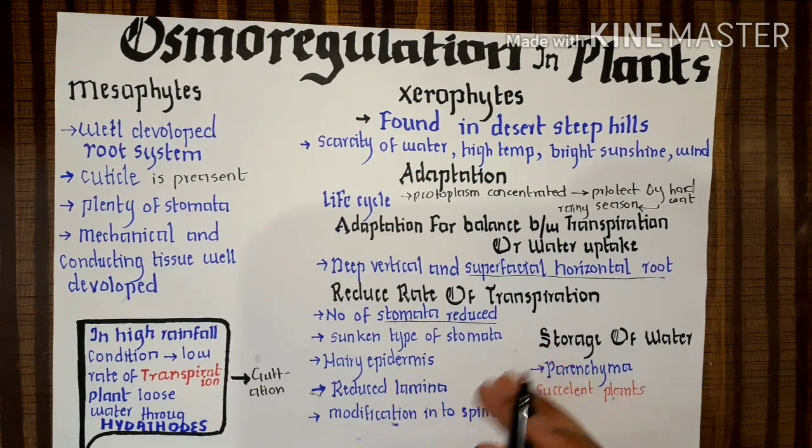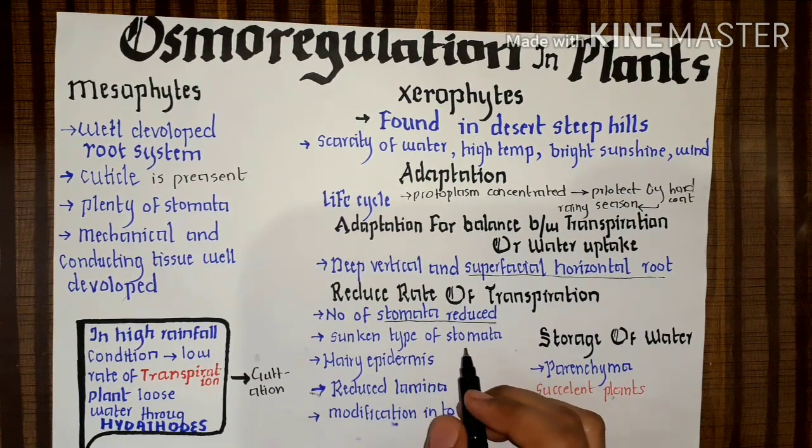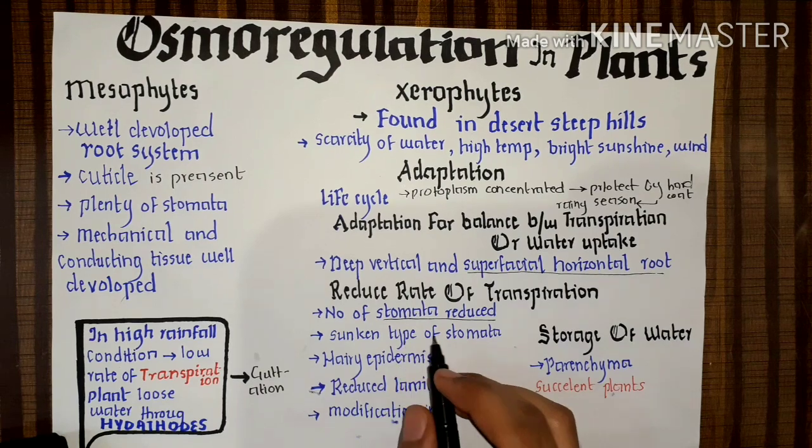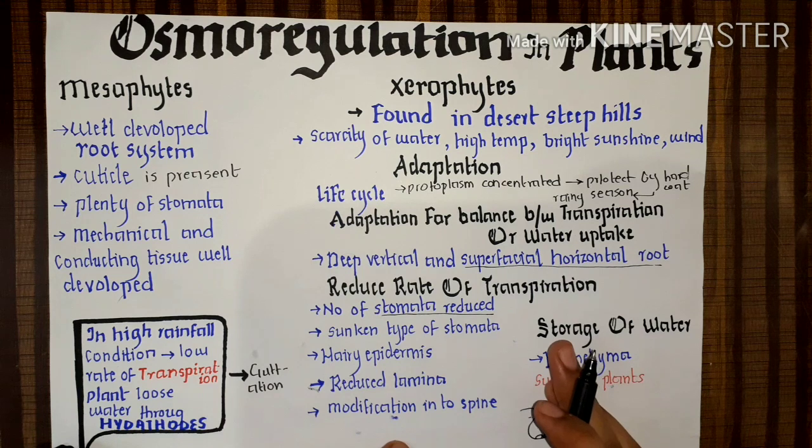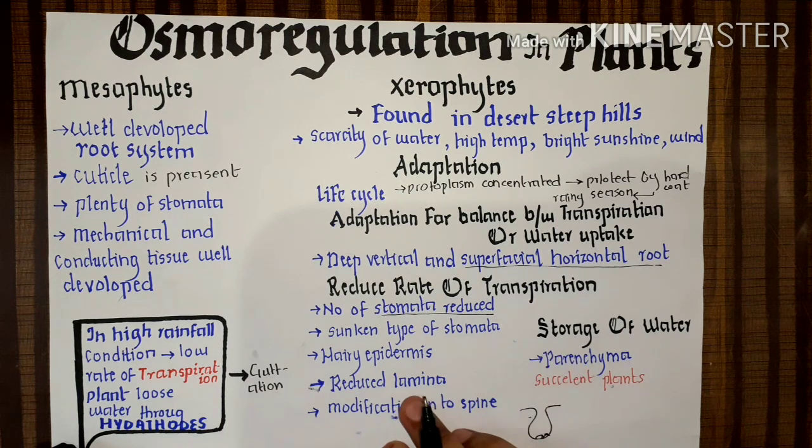The other thing is sunken stomata. These are stomata whose shape is like this. You see, this is the shape, and the stomata are present there, so water cannot easily escape from them. They are cup shaped, and they cannot easily lose water. They have a hairy epidermis which also prevents water loss, and they have a reduced lamina.